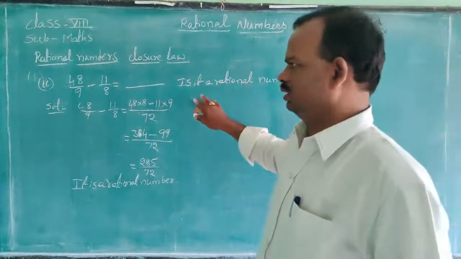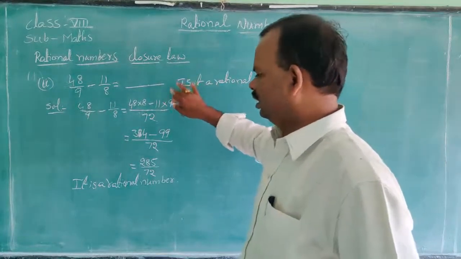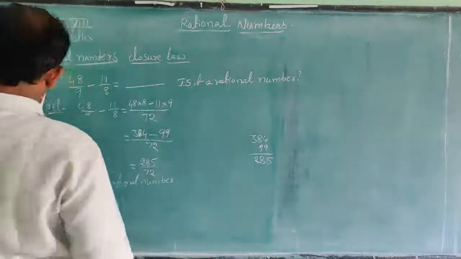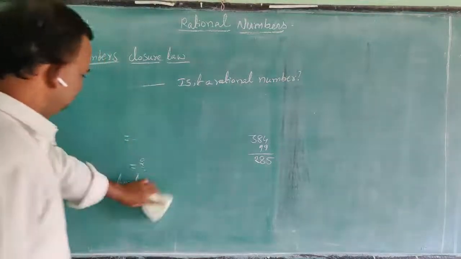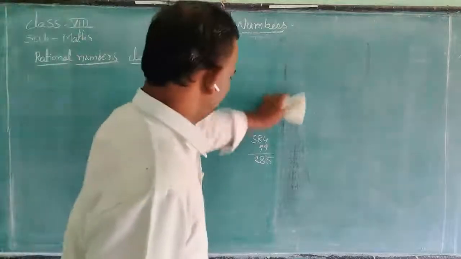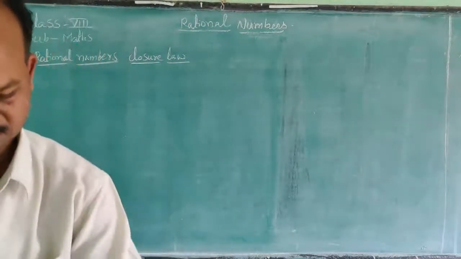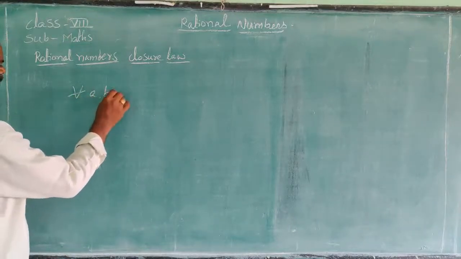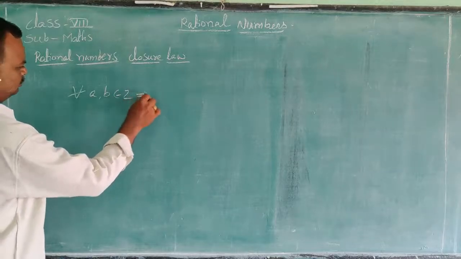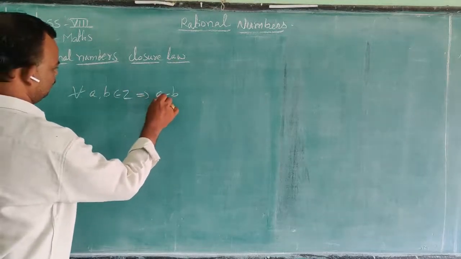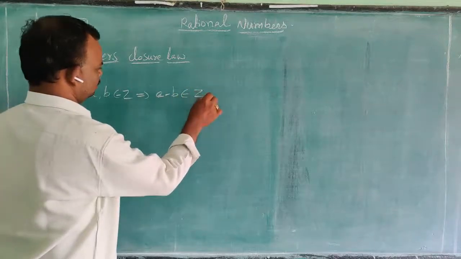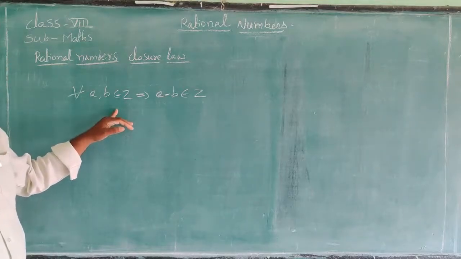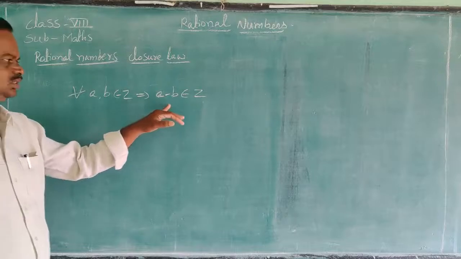We are doing three sums. In this example, all these three numbers are getting a rational number. So in general we will write, for all A comma B belongs to Z, that implies A minus B belongs to Z. That means for all A comma B belongs to Z, integers, that implies A minus B is also an integer.